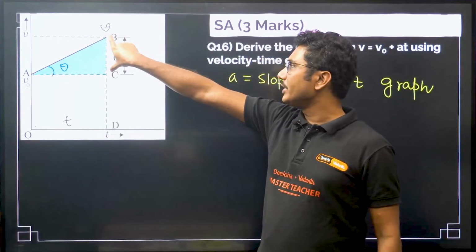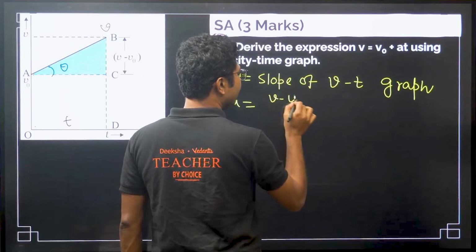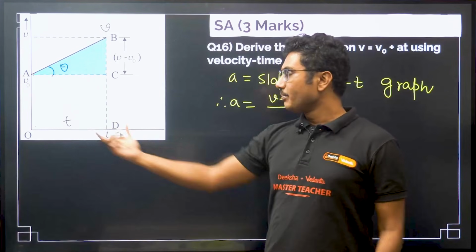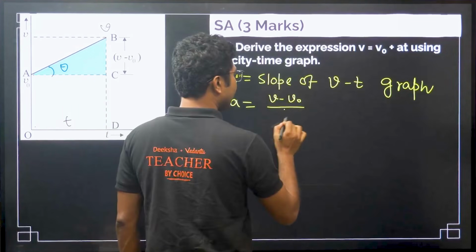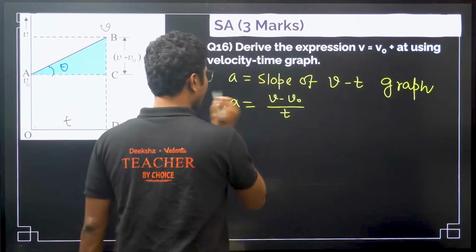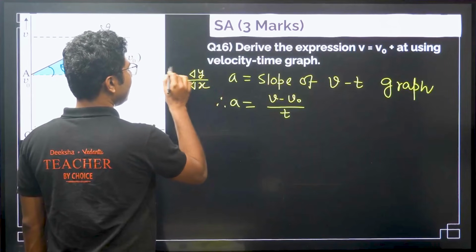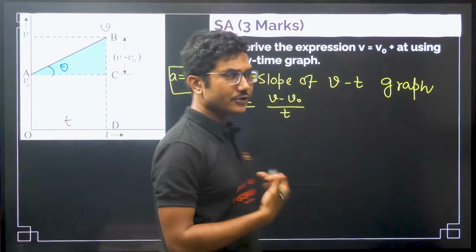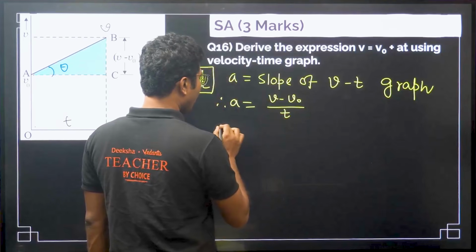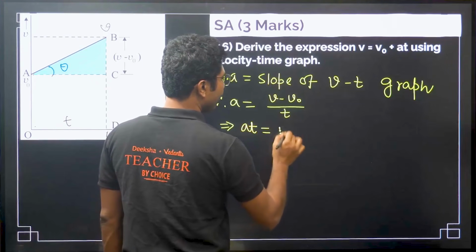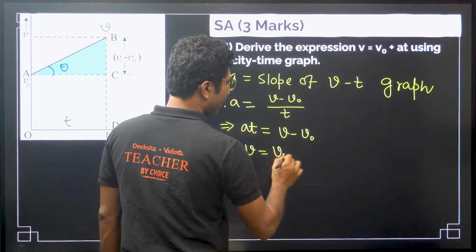Delta y is v minus v naught, divided by the time, delta t itself is t. So a equals v minus v naught by t. Or you can multiply this as at equals v minus v naught, or v equals v naught plus at.